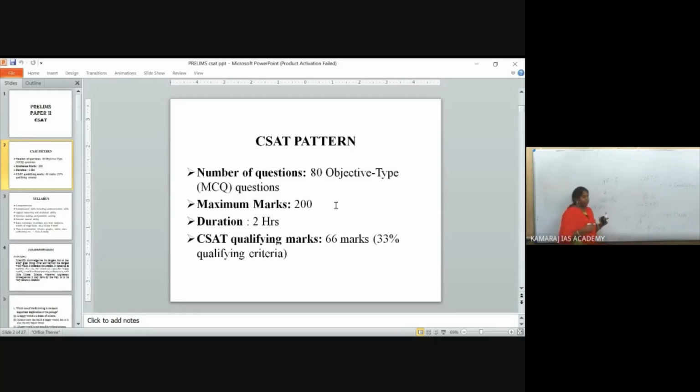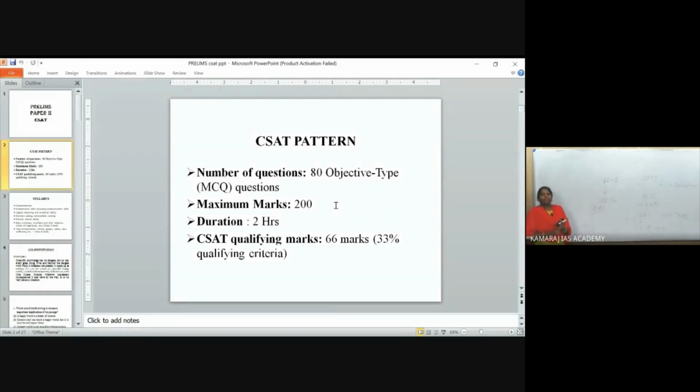So approximately 28 to 30 questions must be correct, irrespective of your negative marking. This is the minimum strategy to clear CSAT. So how can we get this 33% marks?